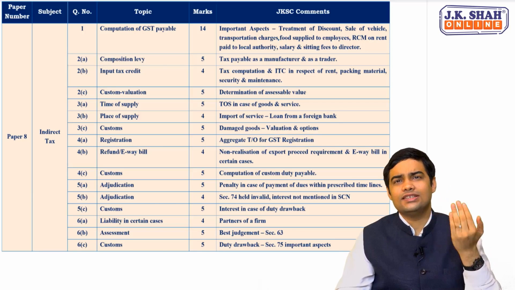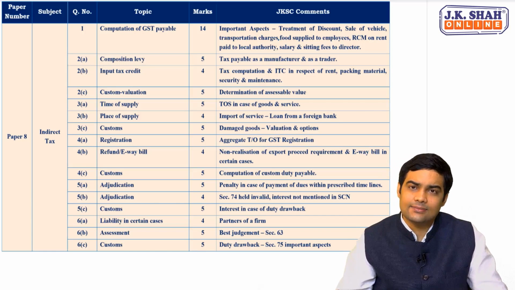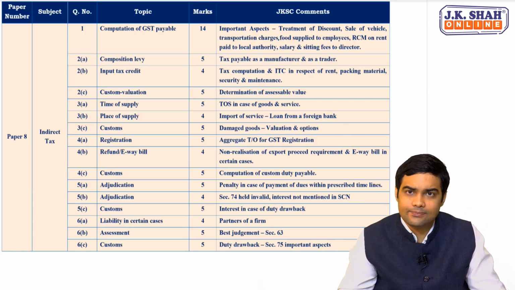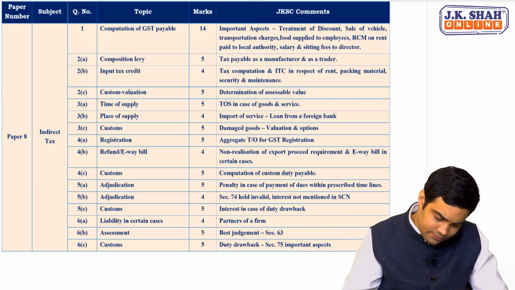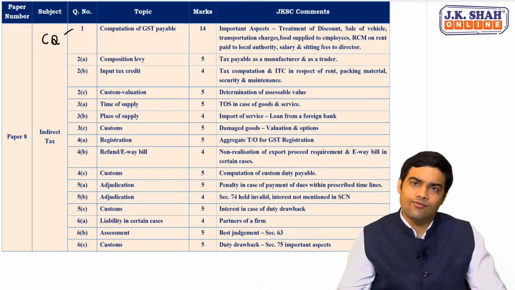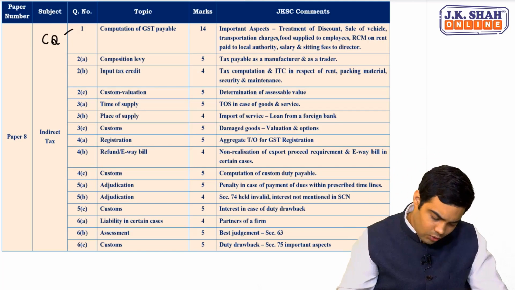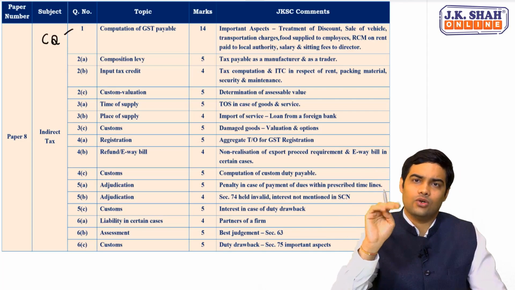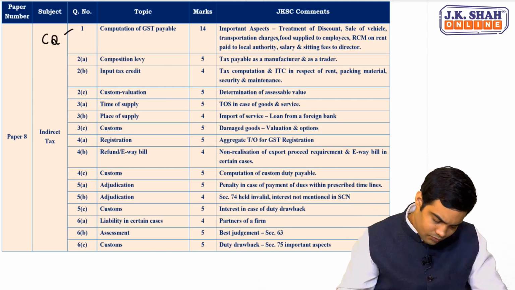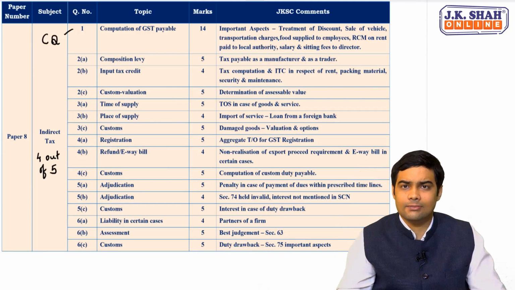Before we start with question wise analysis, let's understand how the paper pattern was on an overall basis. Other than the first compulsory question, we had totally 5 questions, that is 2, 3, 4, 5, 6, out of which a student was required to answer 4 questions. So I can write 4 out of 5 from question number 2 to question number 6.